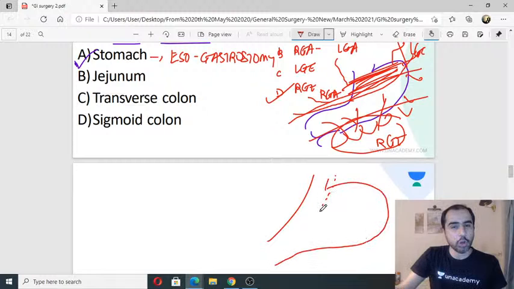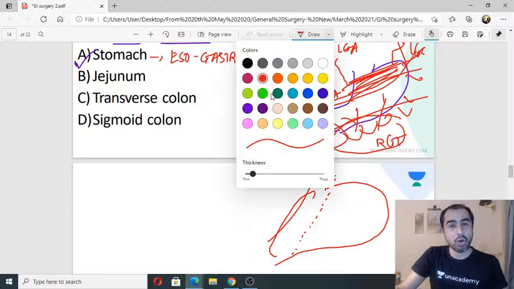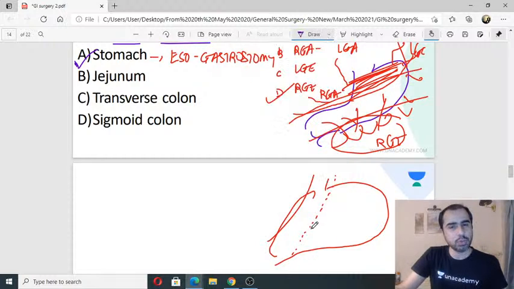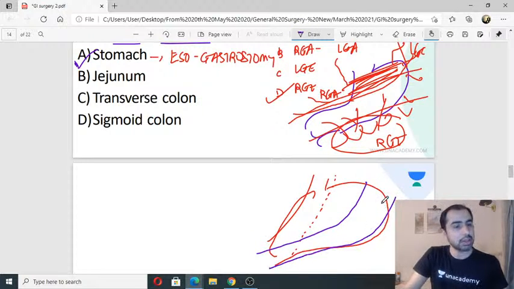I cannot get a tube like this along the lesser curvature. This length will not be much. If I get a tube along the greater curvature, I will get much more length like this. A tube like this will have much more length, isn't it? Common sense. Right gastroepiploic is the answer.